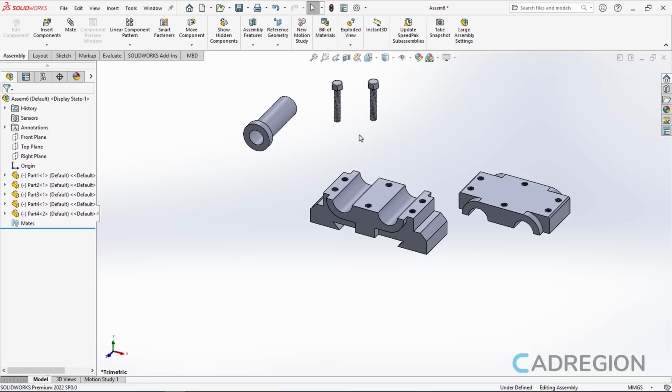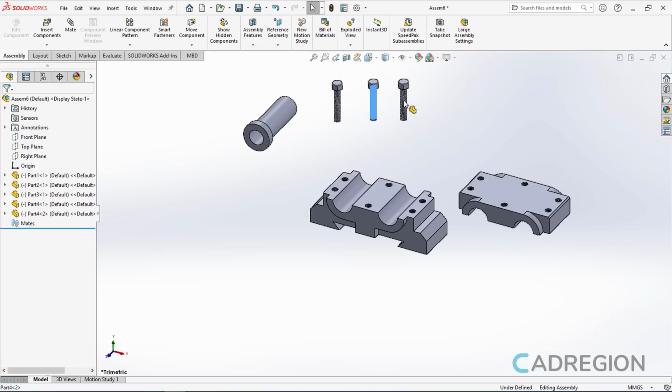At this point, I should mention that there are other ways to insert a part. I need to reinsert the part 4 more times, which will take quite some time if I activate the Insert Component tool again and again. So instead of activating the Insert Component tool, I will hold down the Control key, I will click on it, and I will move the cursor inside the assembly area.